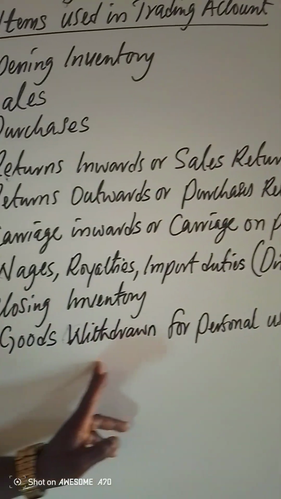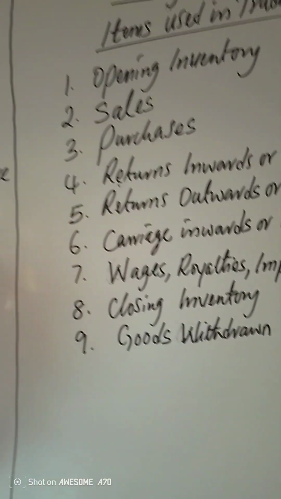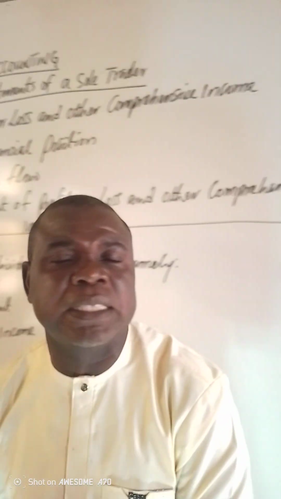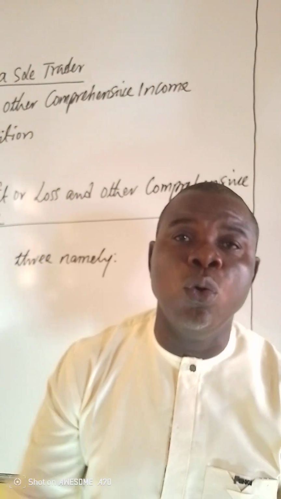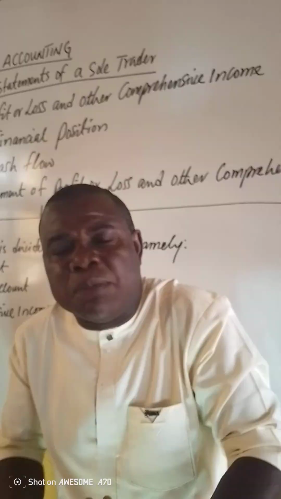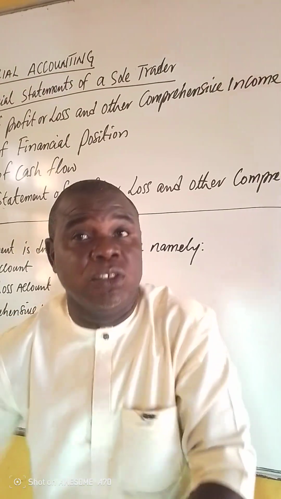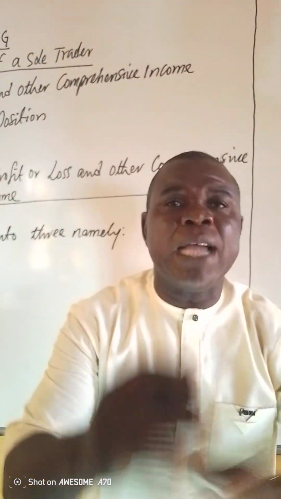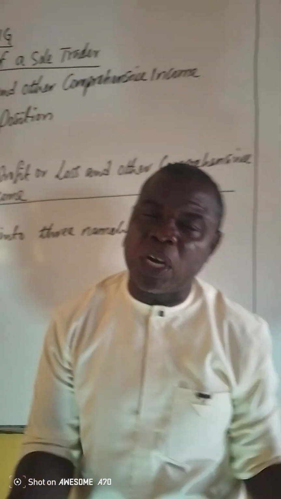Finally, we have what is called goods withdrawn for personal use or private use. When we talk of goods withdrawn for personal or private use, these are goods that the owner purchased for resale and decided to take out for his personal or private use. Such goods are deducted from purchases. And mind you, purchases is an item in the trading account.